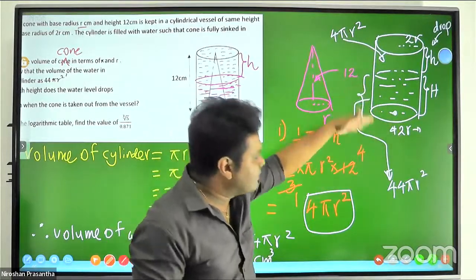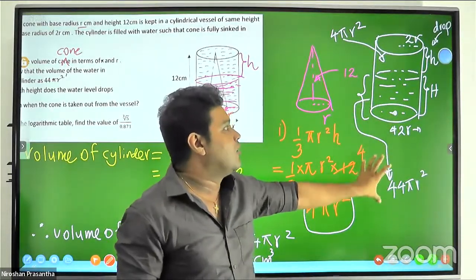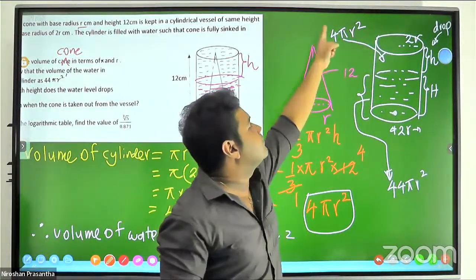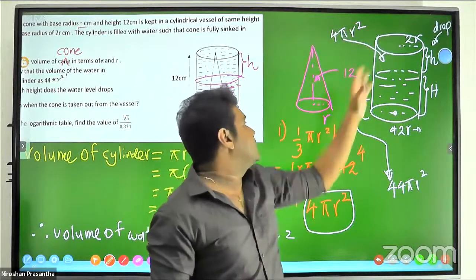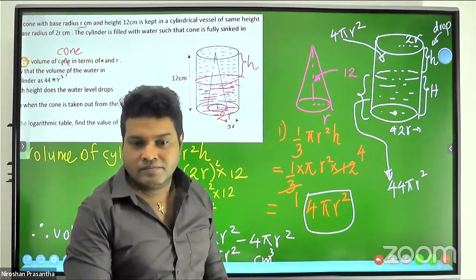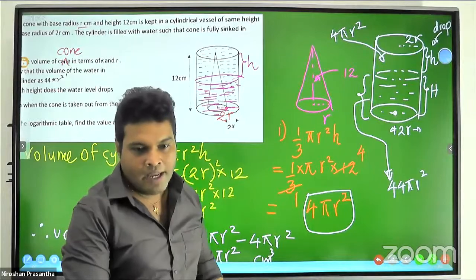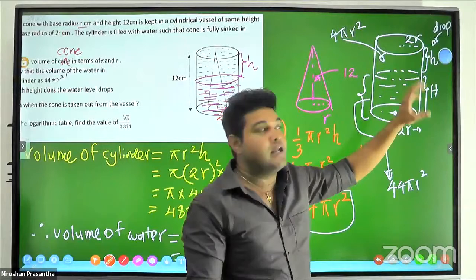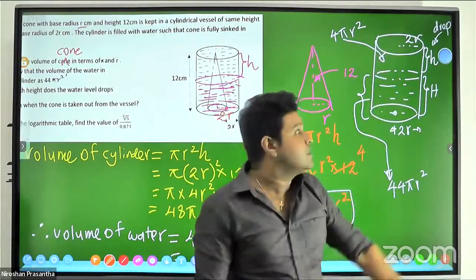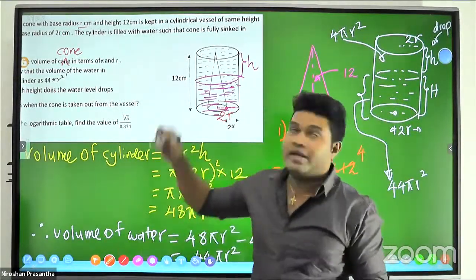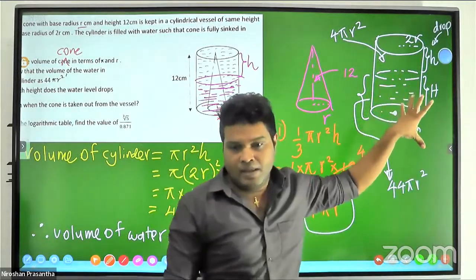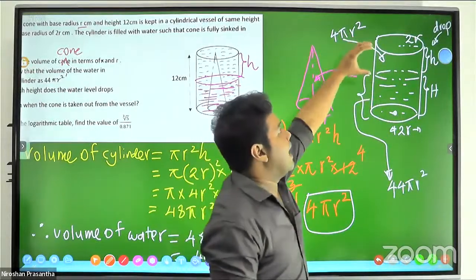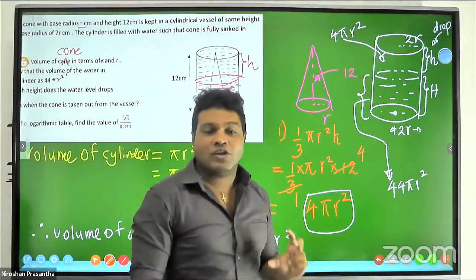The remaining volume, 44πr square, should be equal to this cylindrical part, while the drop height corresponds to this 4πr square, which is the conical part. If you want the drop height using the lower part, you have to subtract that height from 21. But I don't ask you to use the lower part; you'd better use the upper empty cylindrical part. That is good for you.